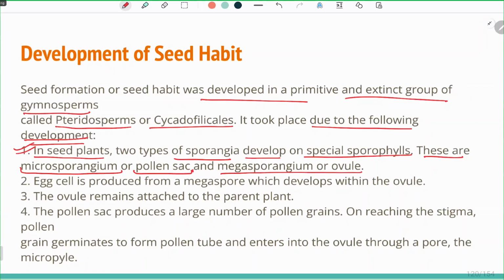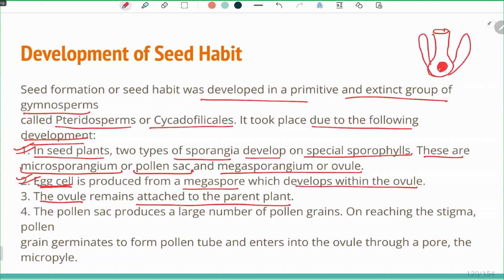The microsporangium, or the anther, we have seen, and this ovule is a funnel-shaped megasporangium. An egg cell is produced from a megaspore which develops within the ovule. Inside the funnel-shaped ovule, there is an egg cell. The ovule remains attached to the parent plant. Only then can the formation of seed take place, as the embryo gets nourishment from the plant.